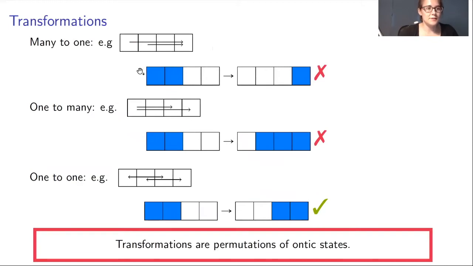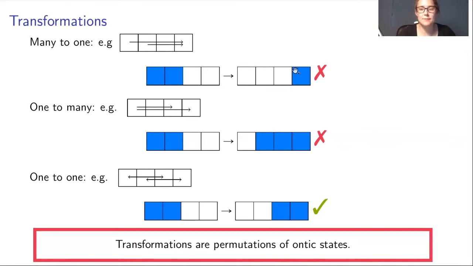Let's look at transformations. Transformations have to be such that they map a valid epistemic state again to a valid epistemic state. So for example, we could take a transformation which has many to 1. This would not be a valid transformation because we can always engineer such an epistemic state that it maps this to 1 less.